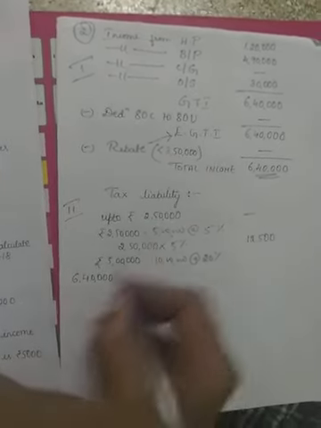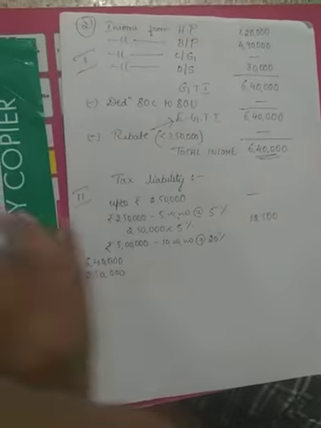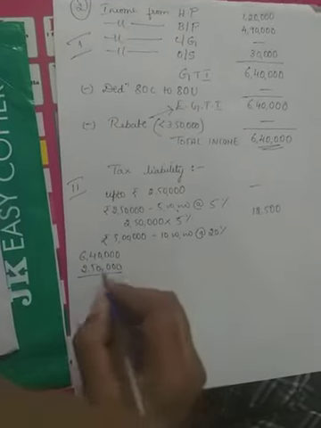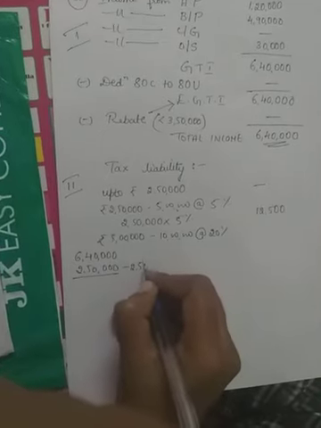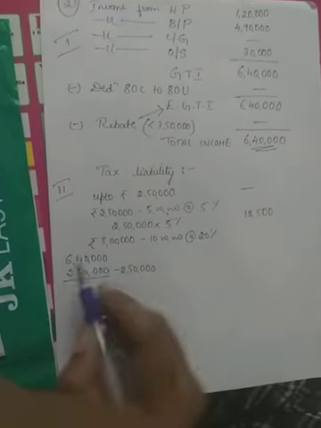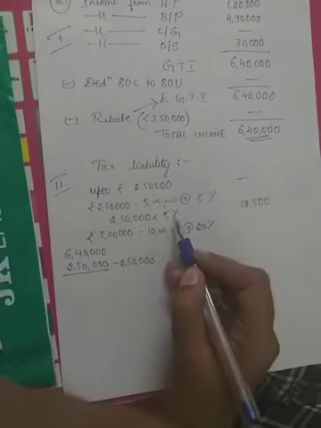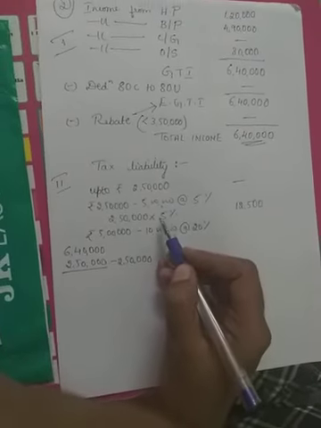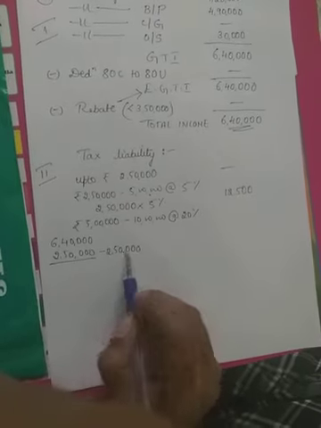Among that already 2,50,000 is calculated as completely exempted, and 2,50,000 is calculated at the rate of 5%.